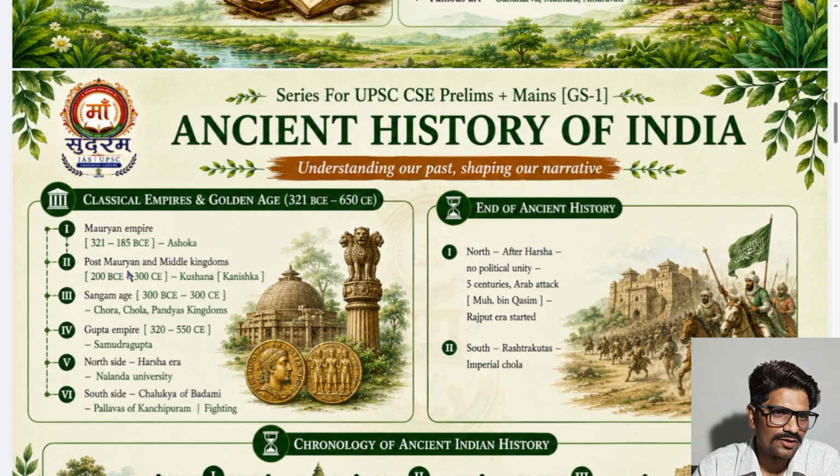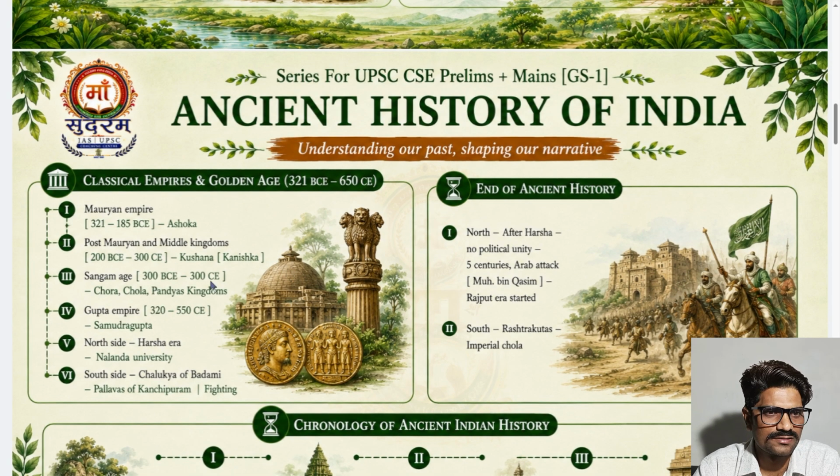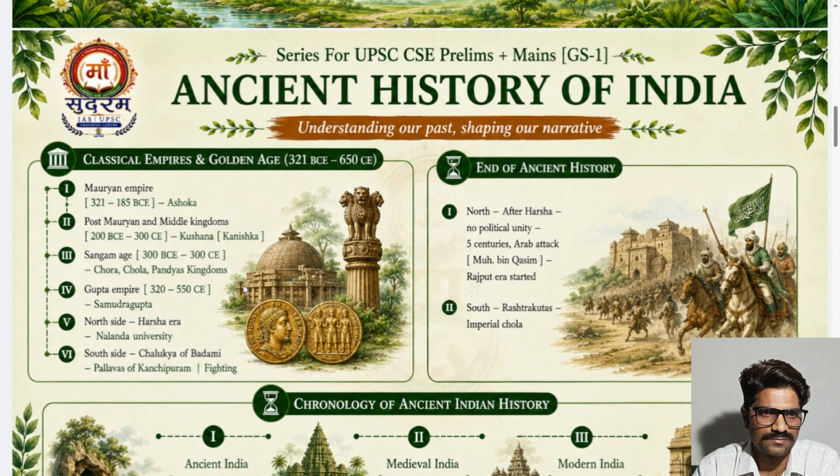Next, post-Mauryan and middle kingdoms like the Kushanas, Kanishka, foreign invasion here. The Sangam is on the south side. In the south, the Chera, Chola, Pandya, three kingdoms rose.